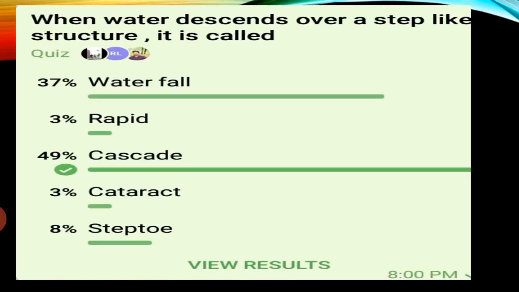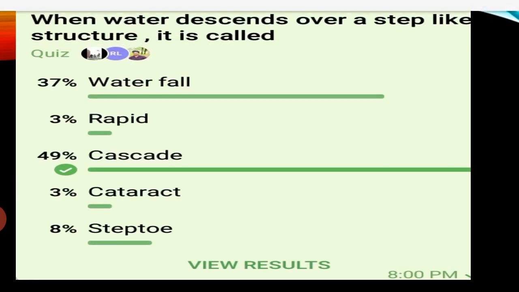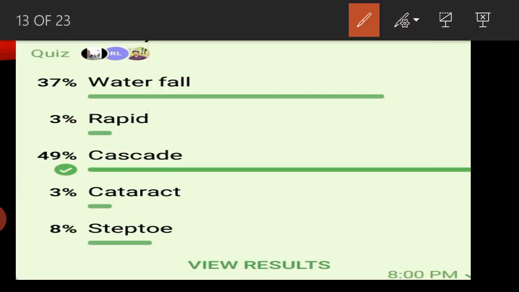This is the reason. Then next question: when water descends over a step-like structure, it is called. 49% gave cascade, 8% step-toe, 3% cataract, 3% rapid, and 37% waterfall. Waterfalls mainly look like this.